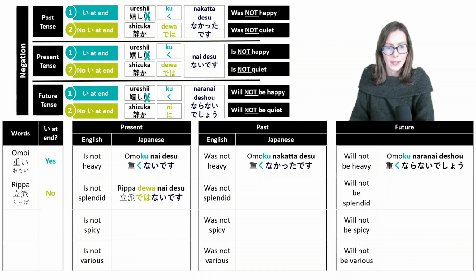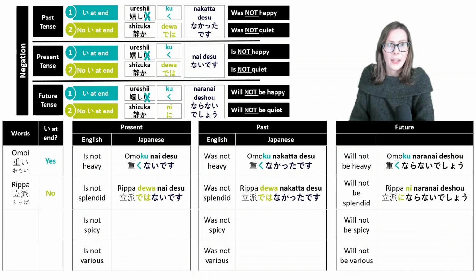And how do you say was not splendid? It would be rippa de wa nakatta desu, right? And how do you say will not be splendid? It would be rippa ni naranai desho. You see, it's not that hard.